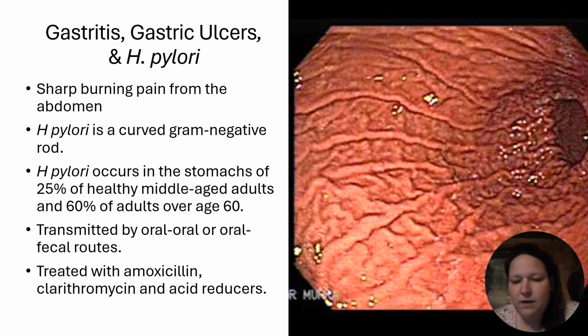So then little brother comes along, he wants butter on his toast, he grabs the butter. Can it sustain like that? I'm not sure, but I think that's one way that we can pass it along. And I think that's why it is so familiar within families. It is treated with amoxicillin, clarithromycin, and acid reducers. Normally, those are recommended to take at one time together.